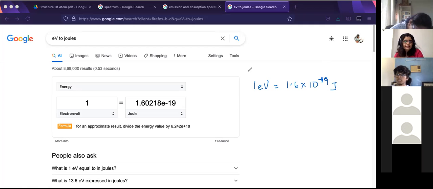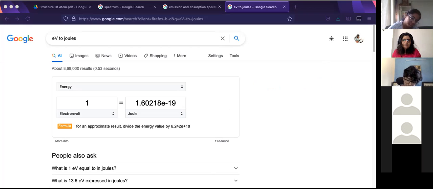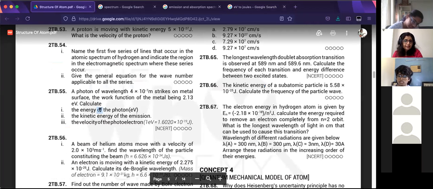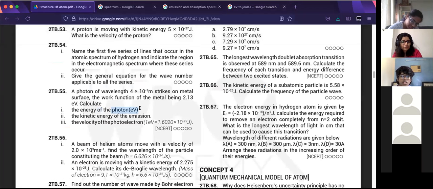So this is a conversion thing. Do the conversion if necessary. If a particular question asks you to calculate the energy of the photon in electron volts, then you need to convert joules into electron volts.